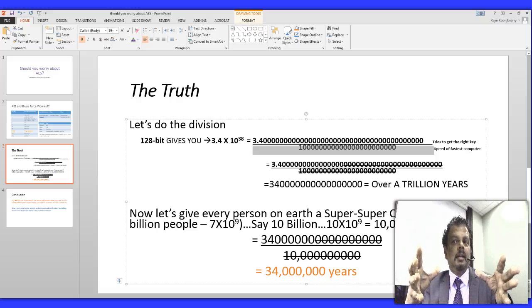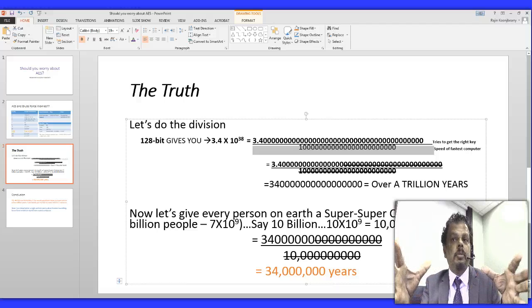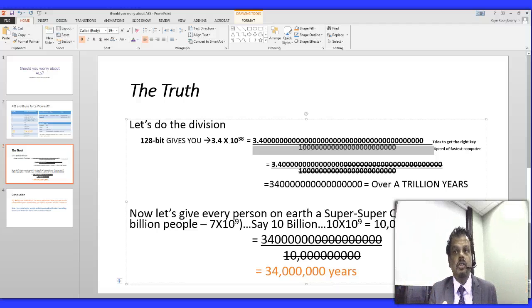I'm taking the top number and dividing it by the bottom number to get how many years it's going to take to go through this iteration. I'm going to try all of these possibilities using the fastest computer and see how many years it takes. When you divide this out, you get a big number. You get over 1 trillion years to do that.